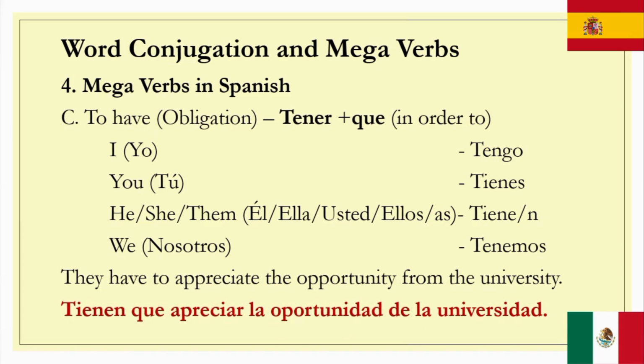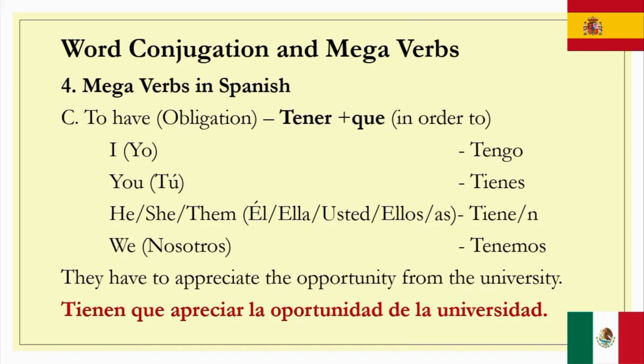For the third mega verb, we have tener. This is obligation, to have. We have yo tengo, tú tienes, él, ella, usted tiene, ellos, ellas, ustedes tienen, nosotros tenemos. And notice we have que also here. This is an idiomatic expression in Español.